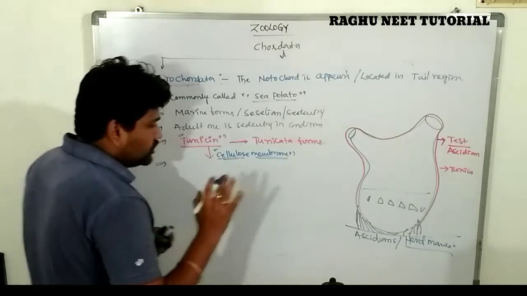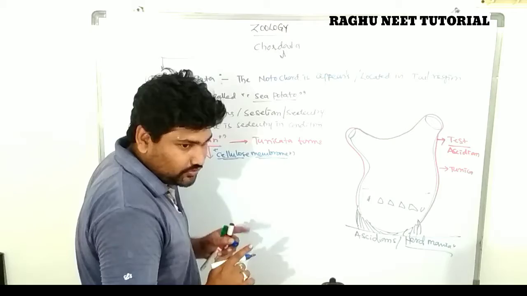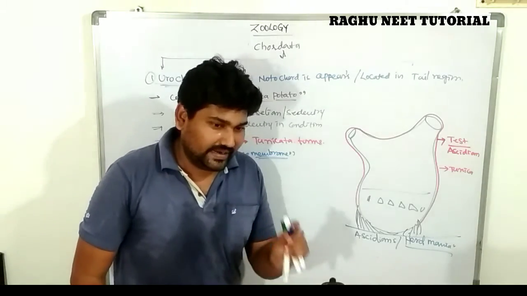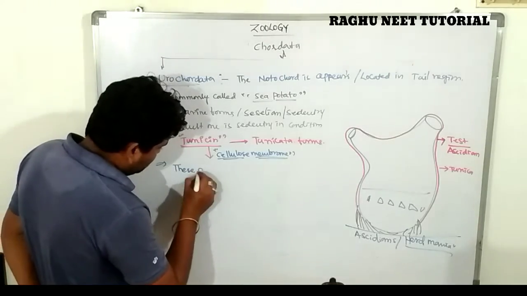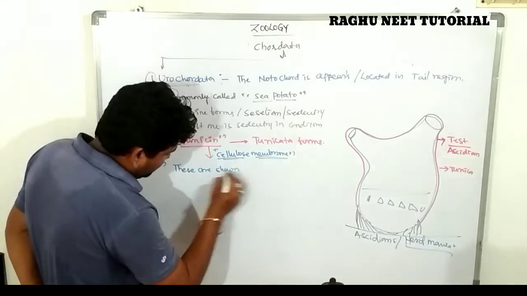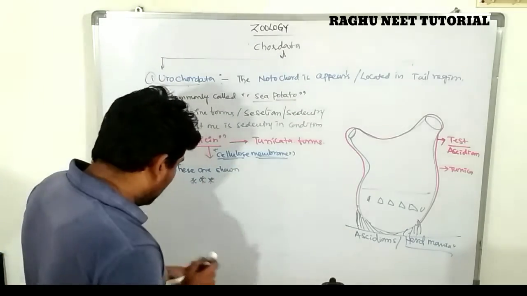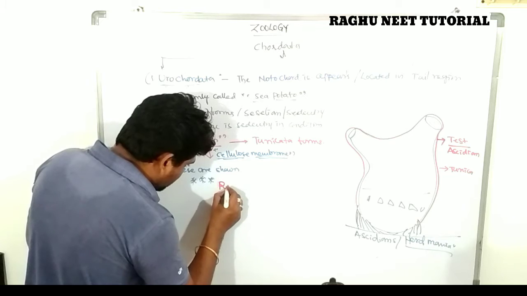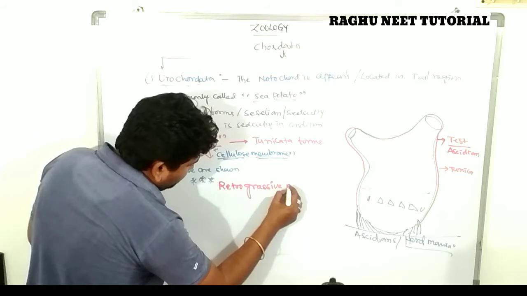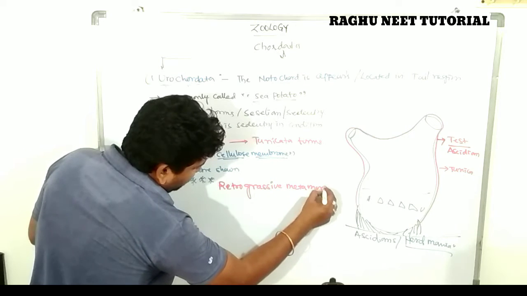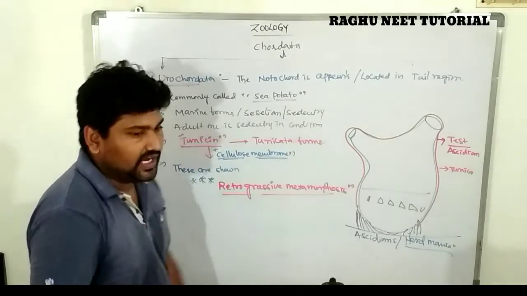Very important: these organisms show retrogressive metamorphosis.